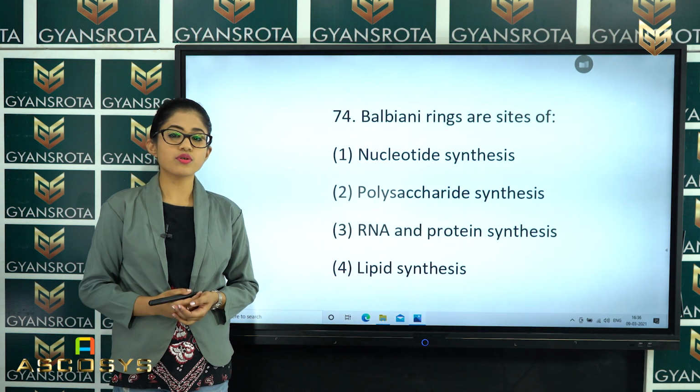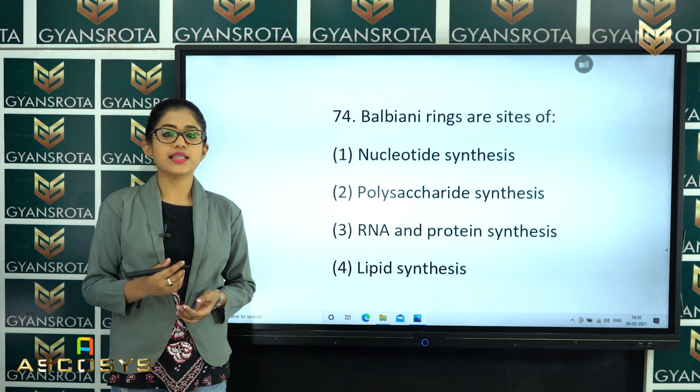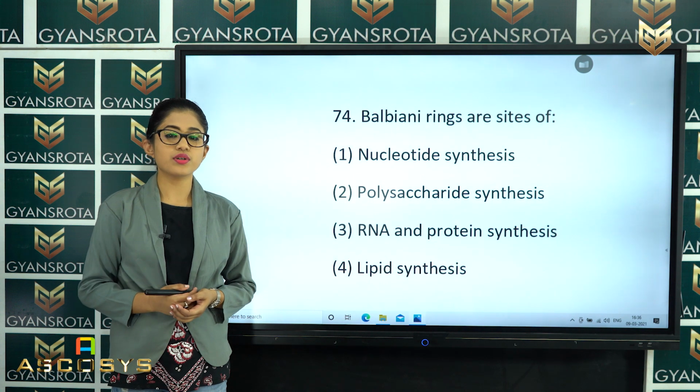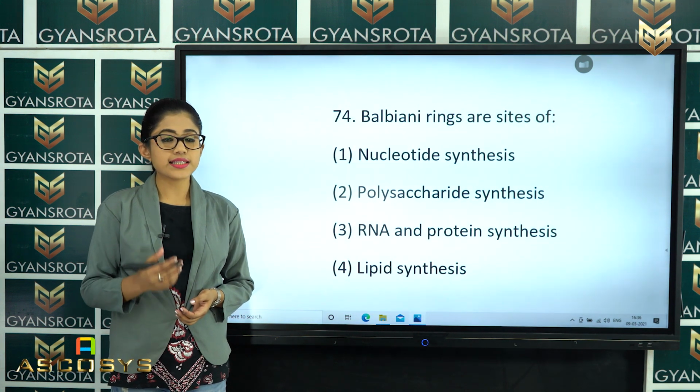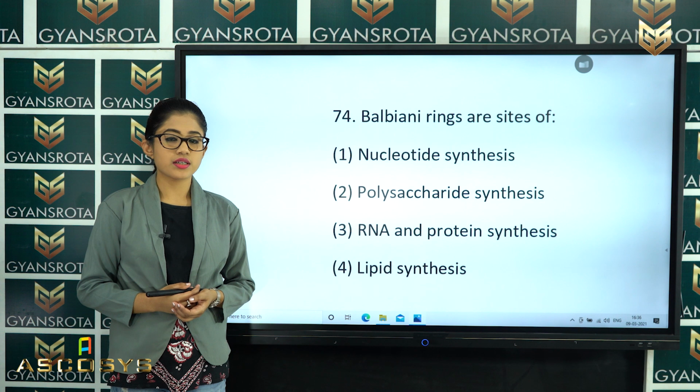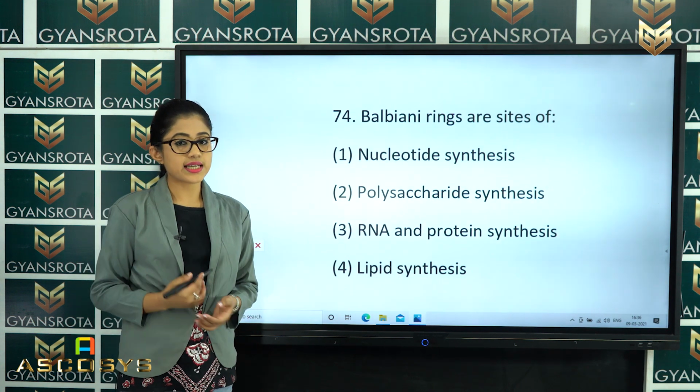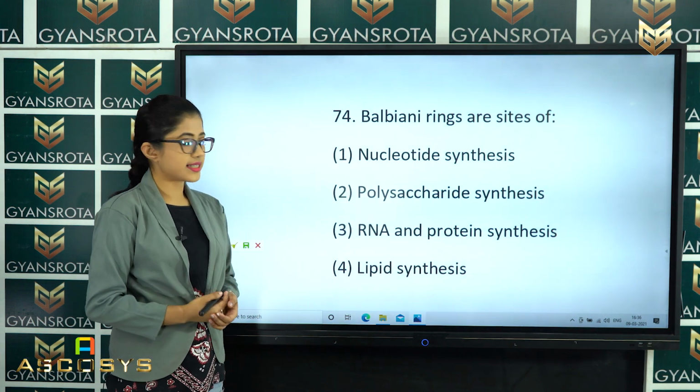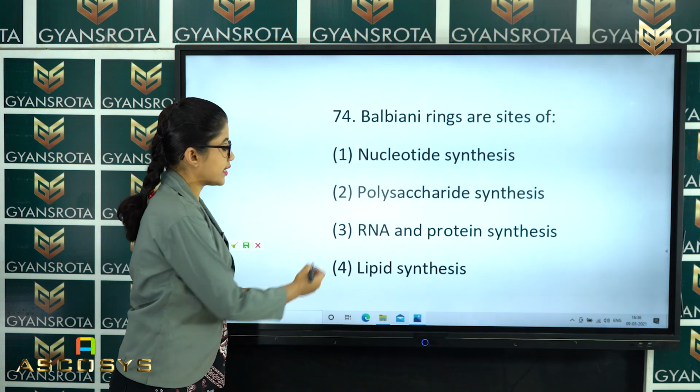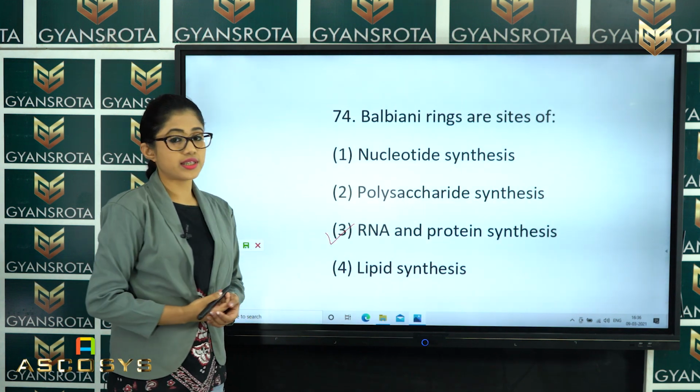And polytene chromosomes, you may remember, are the chromosomes found in the salivary glands of insects and other arthropoda. So, what is the correct answer among these? The correct answer is option number 3, that is RNA and protein synthesis.